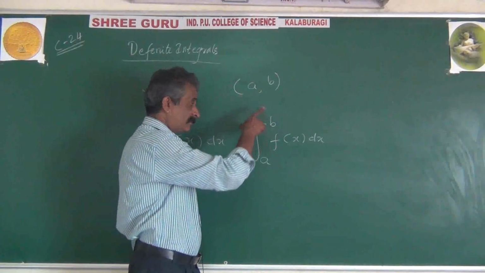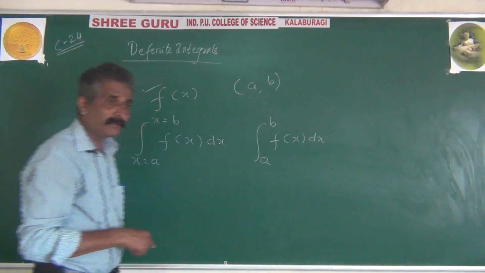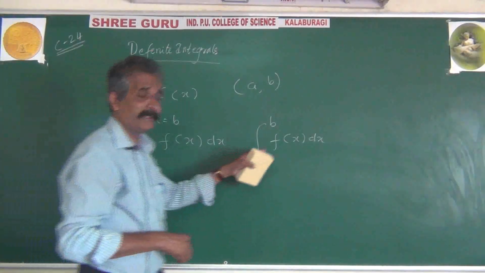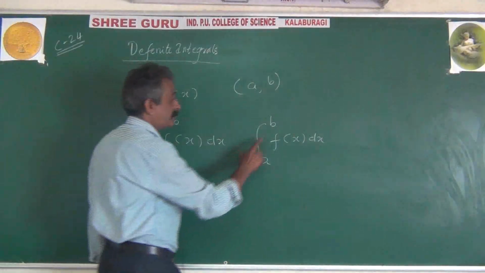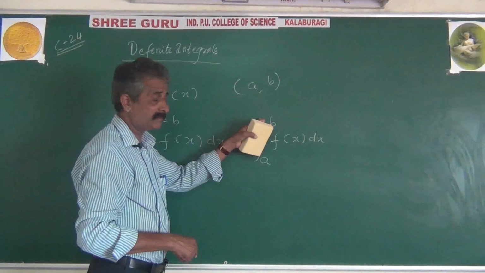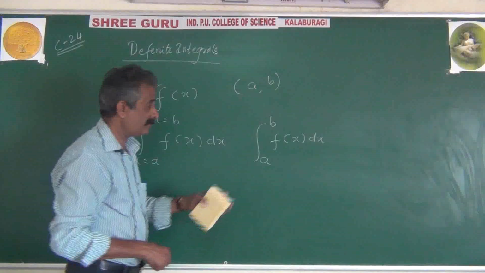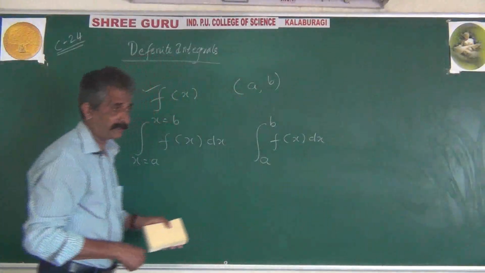Further, in this definite integral, a and b are understandably most number of times real numbers. Sometimes they can be infinity also, but most number of times a and b are real numbers. Here a and b are called boundary values of definite integration, or a and b are also called limits of integration.